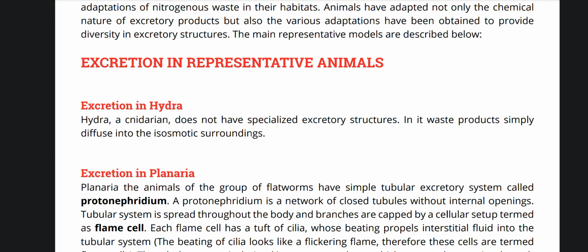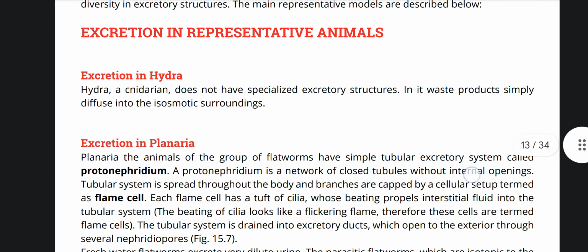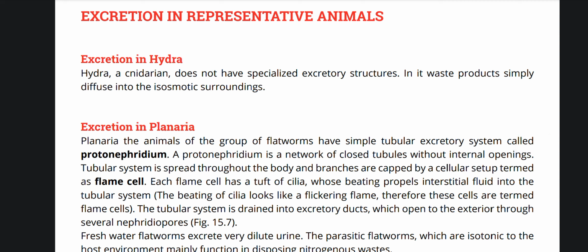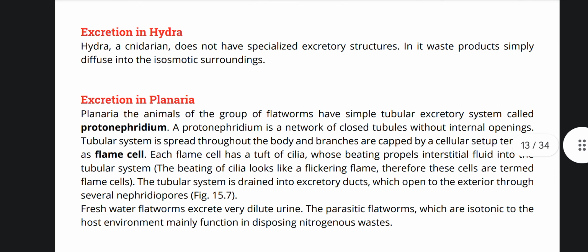Starting with excretion in representative animals. Number one, excretion in Hydra. Hydra, a cnidarian, does not have specialized excretory structures. Its waste products simply diffuse into the isosmotic surroundings.